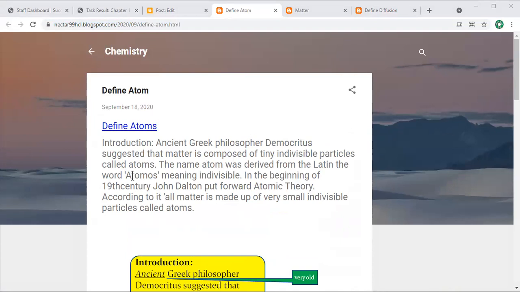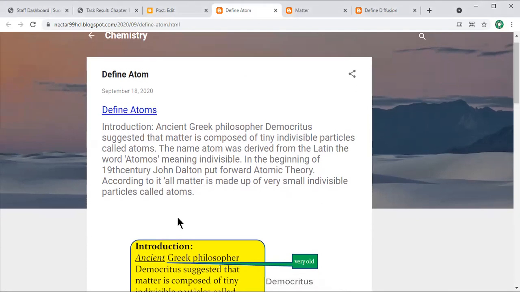When you discuss any matter, at that time they said matter is made up of very small, tiny, indivisible particles that we can't divide, and they named them atoms. The name atom was derived from the Latin word atomus, meaning indivisible. You can't divide it more. In the beginning of the 19th century, John Dalton put forward atomic theory. According to it, all matter is made up of very small, indivisible particles called atoms.